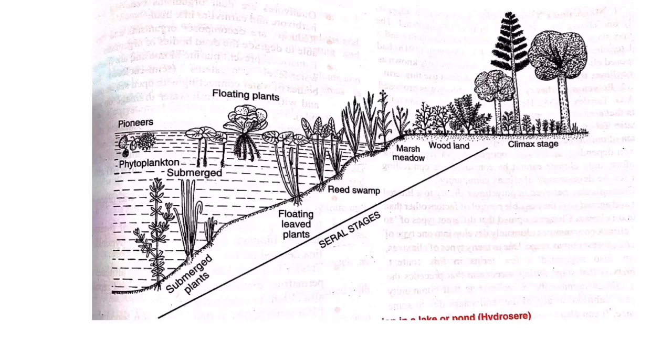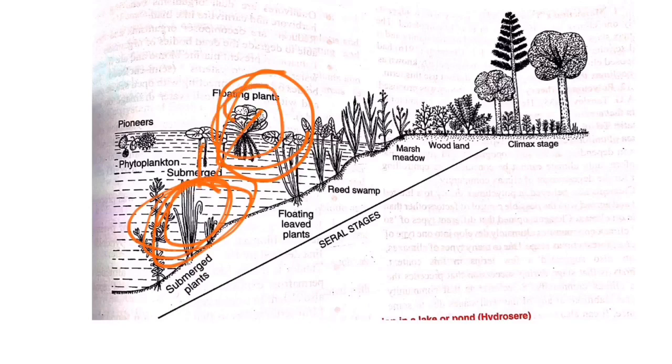They utilize almost all the nutrients and become dominant within this habitat. They absorb all the resources and all the sunlight. The submerged plants cannot survive because these floating plants are not allowing sunlight to enter into the water. So these submerged plants die.